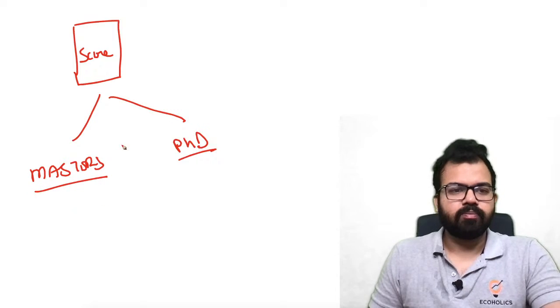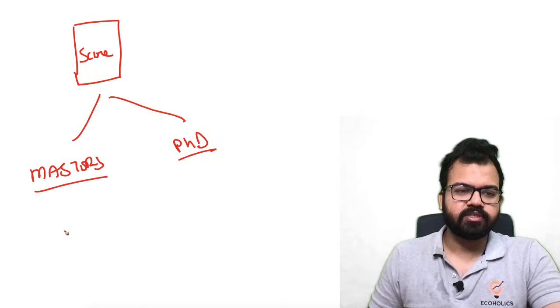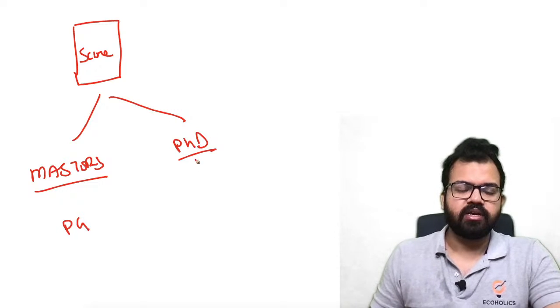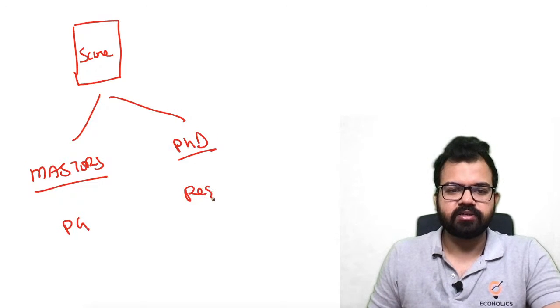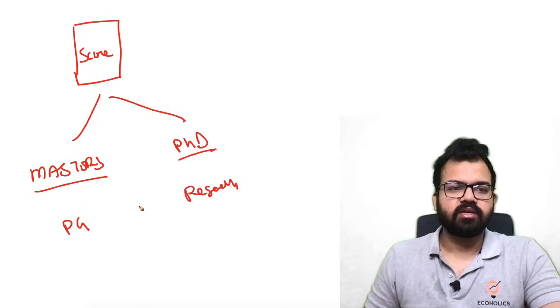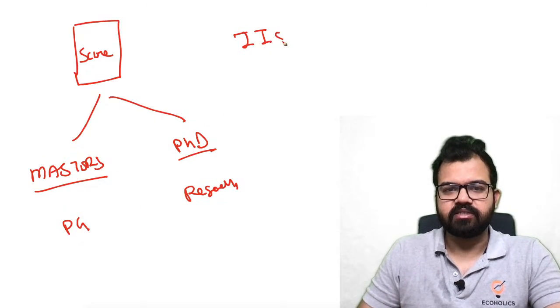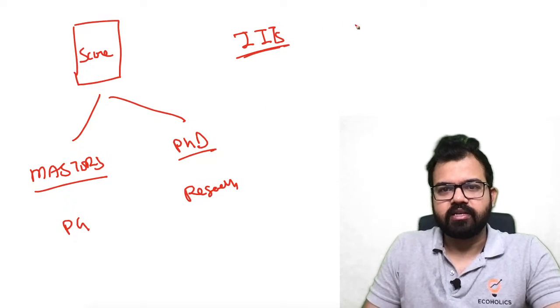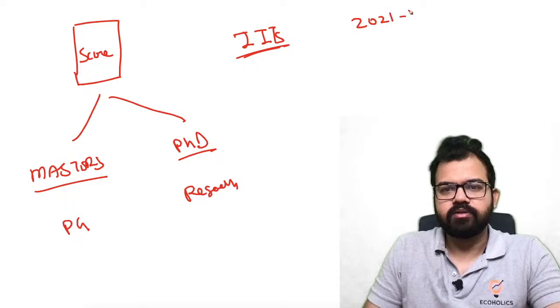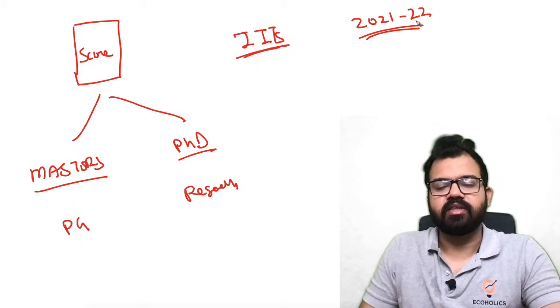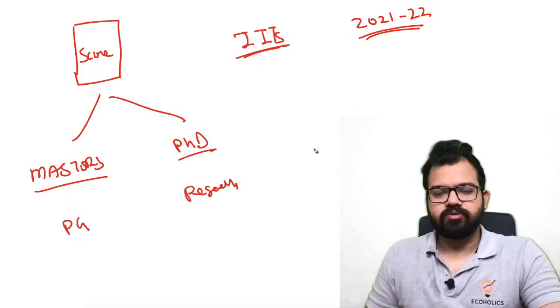Master's means post graduation, and PhD means research. These master's and PhD courses will be offered by 7 IITs for the 2021-22 academic session. A lot of students had doubts regarding that.